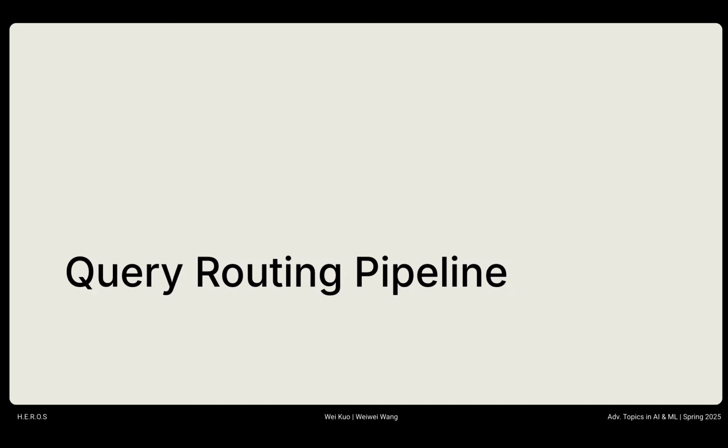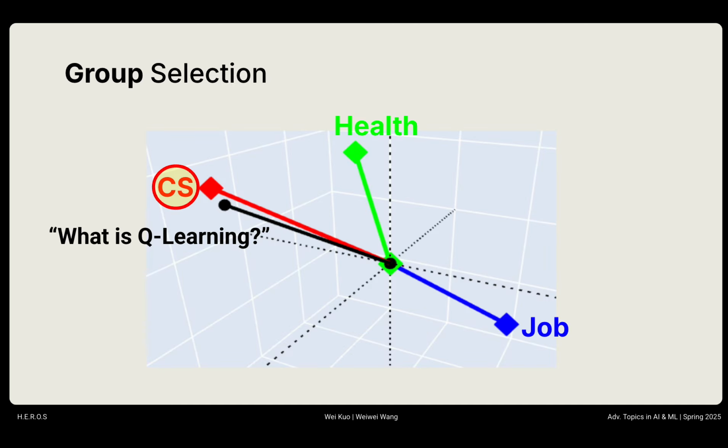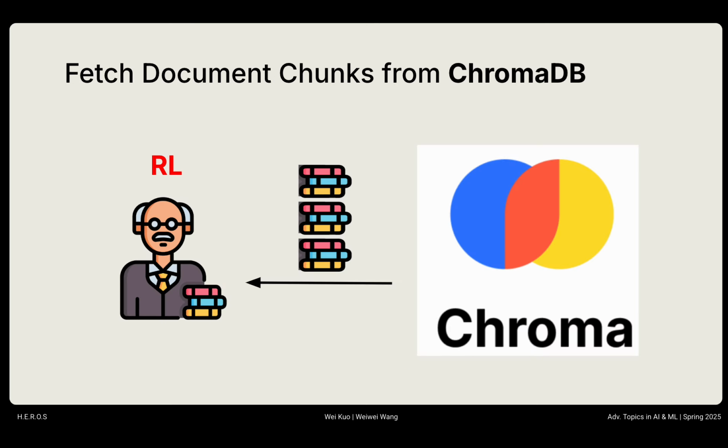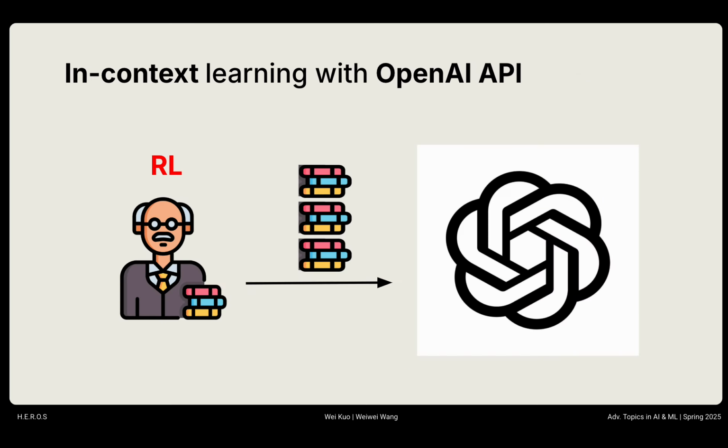When the user makes a query to our system, the cosine similarity between the question and the group representations is calculated, and the group with the highest cosine similarity is selected. For example, if we ask what is Q-learning, it's highly possible the CS group will be selected. After a group selection, the same process is undertaken for all the experts in the group. And the selected expert fetches the relevant materials from ChromaDB and feeds them into the ChatGPT API to carry out in-context learning.